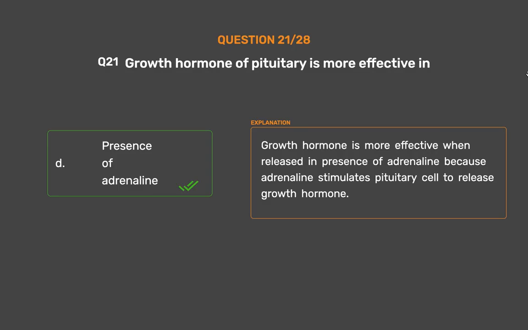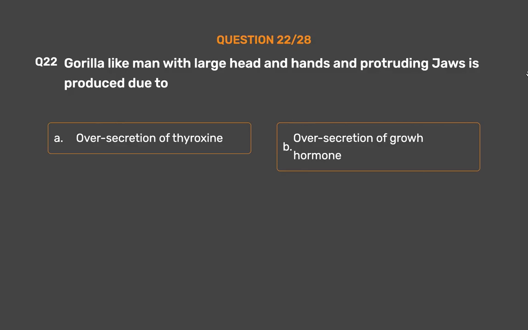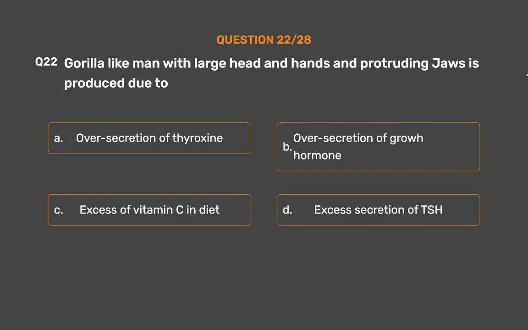release growth hormone. Question number 22. Gorilla-like man with large head and hands and protruding jaws is produced due to option A. Oversecretion of thyroxine. Option B. Oversecretion of growth hormone. Option C. Excess of vitamin C in diet. Option D. Excess secretion of TSH. The correct answer is option B.